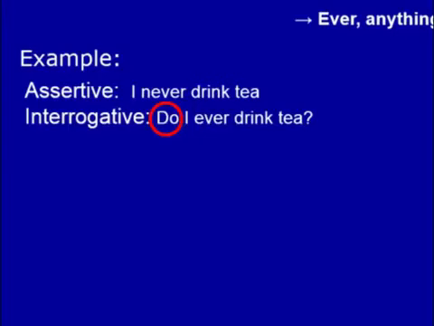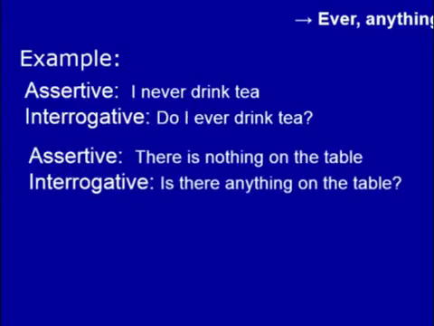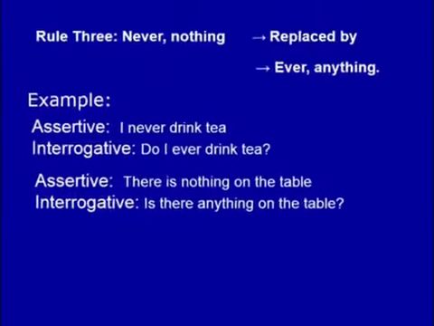Look at another example. There is nothing on the table. Is there anything on the table? The word "nothing" indicates the negative. That is why we don't need to make the verb negative. But the first condition is we have to use the auxiliary verb before the subject.